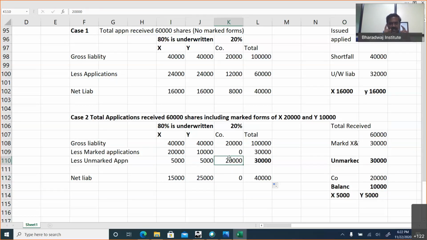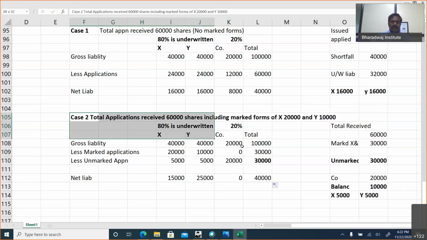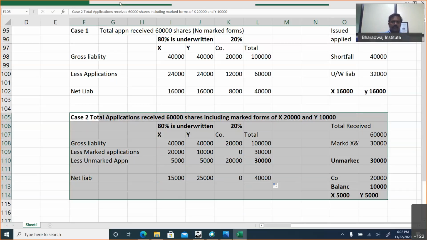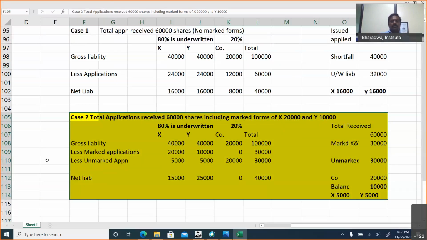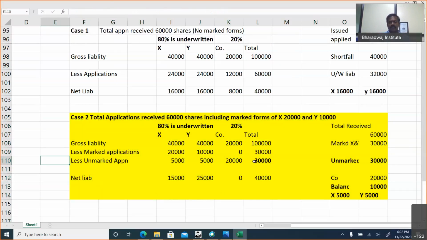The 20,000 applications coming directly to the company, that is your effort directly. So that will be first deducted from your own portion. The balance left will be shared amongst underwriters X and Y. This is one of the most repeated cases in the examination. 90% of the time students went wrong. What they used to do is share this 30,000 like 15,000, 15,000, then say liability 20,000 like that.